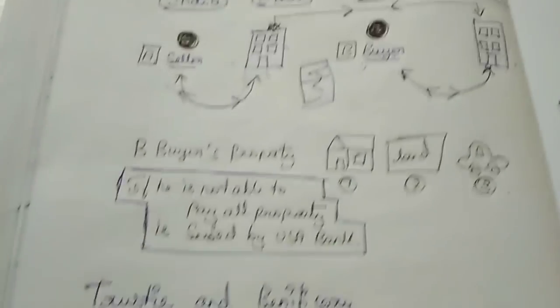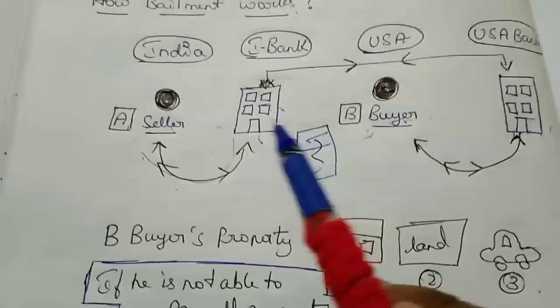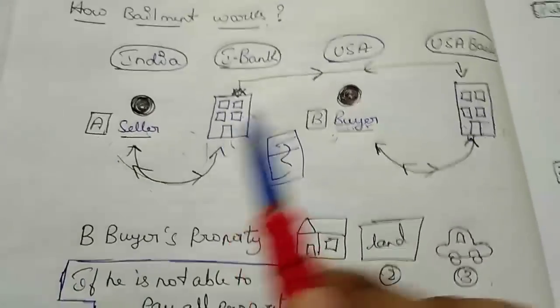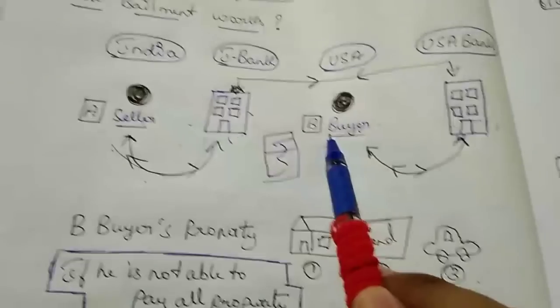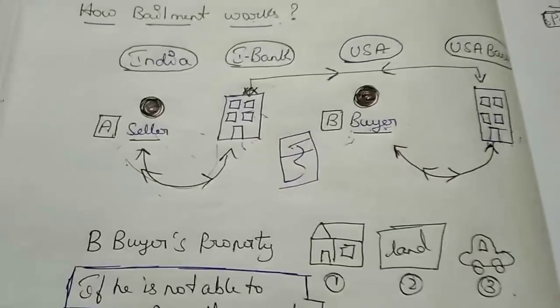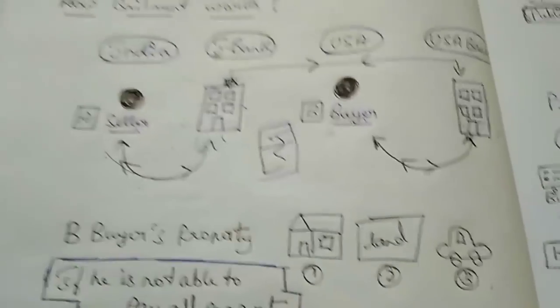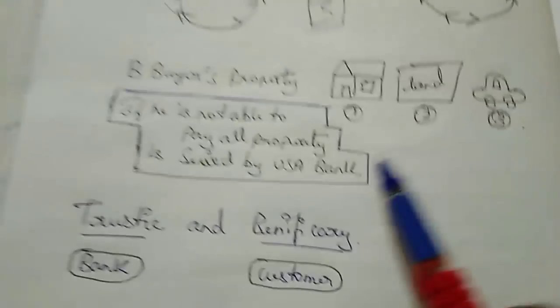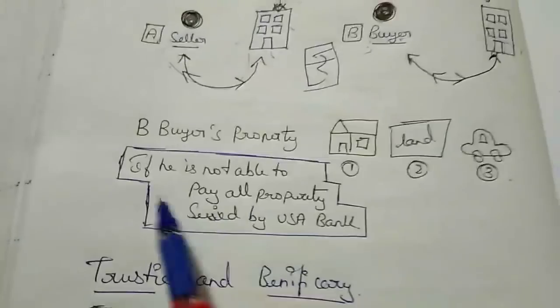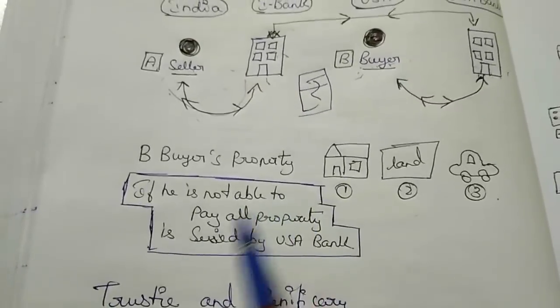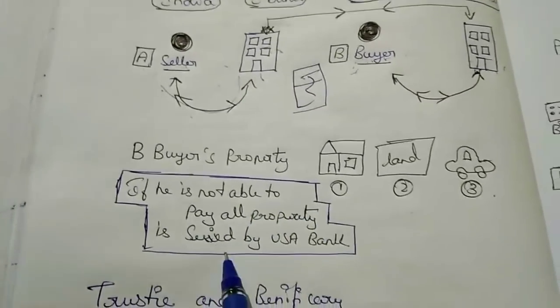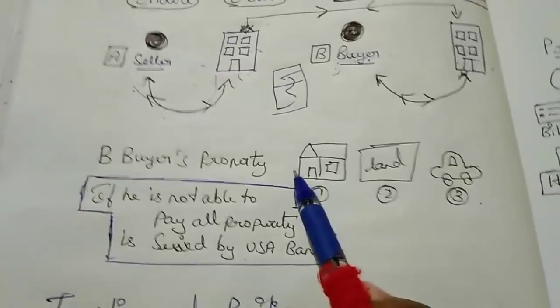So what he does is he will tell the Indian bank to seize all of B's properties. If B is not paying A, then this procedure is followed. If he is not able to pay, all property is seized by the USA bank.